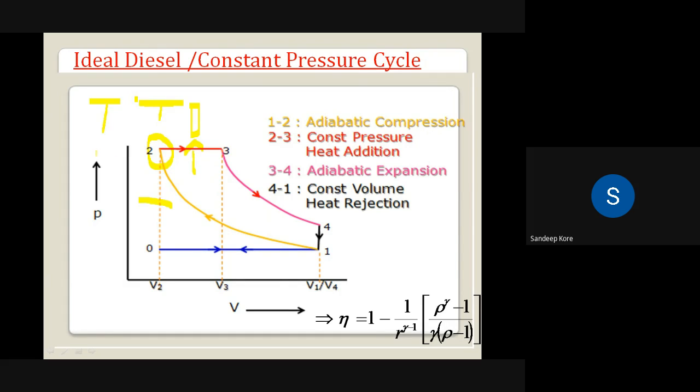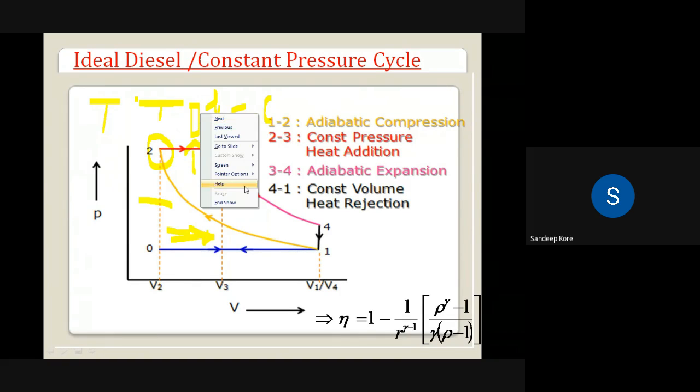So 2 to 3 is the heat addition process, which takes place at constant pressure. The injector pressure remains constant. At the same time, to keep the pressure of the air constant, there is a small movement of the piston from V2 to V3.